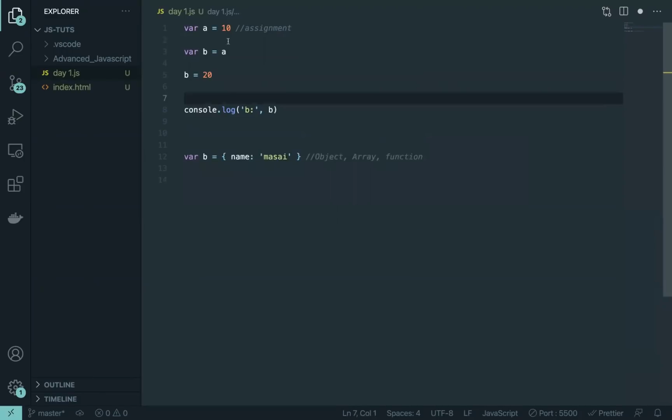Now, as the value of a is 10, that means at this point the value of b would be 10, right? I mean, that's very common sense. But now the value of b is 20. So in such a case, what will be the value of a? That's the question. I just change it here to a.